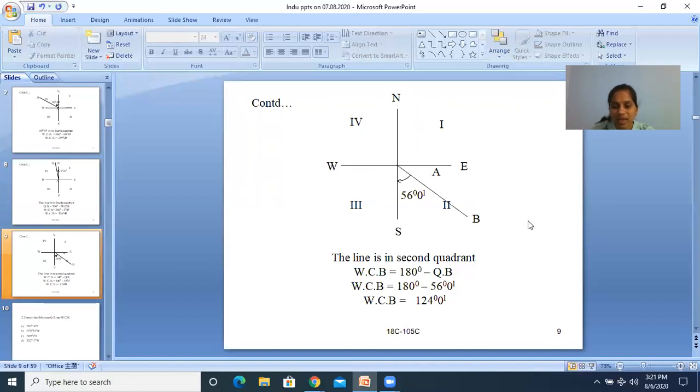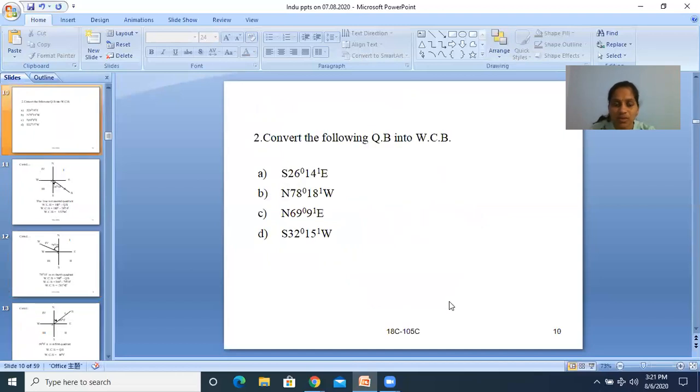Then last sum they have given southeast, the line southeast 56 degrees 0 minutes. So when the bearing is given in second quadrant, the rule for conversion is WCB is equal to 180 minus QB. So QB is 56 degrees 0 minutes, and then WCB is equal to 124 degrees 0 minutes. Okay, is it okay? First sum. Then we'll go to the second sum.